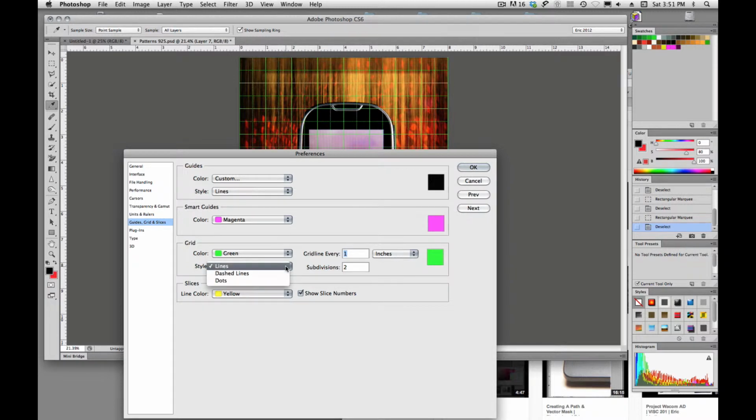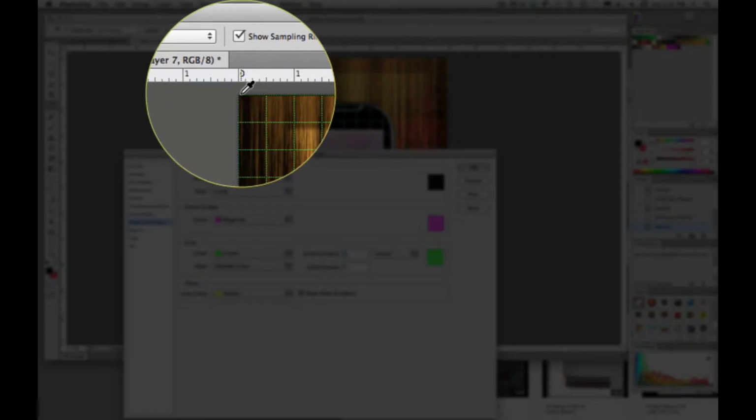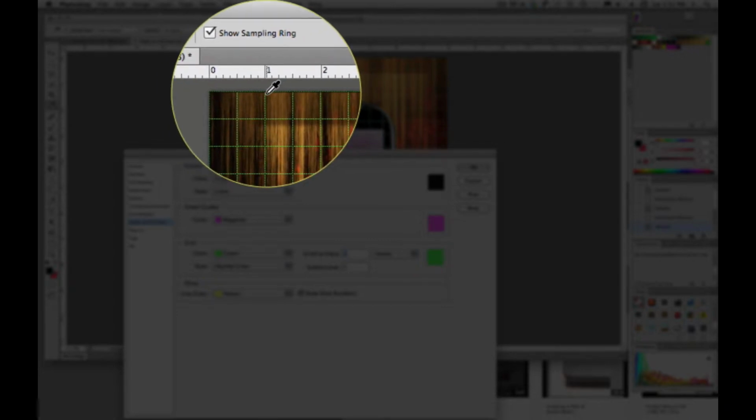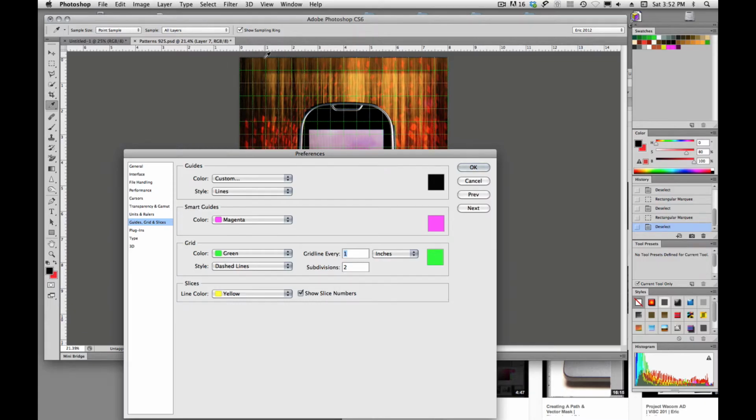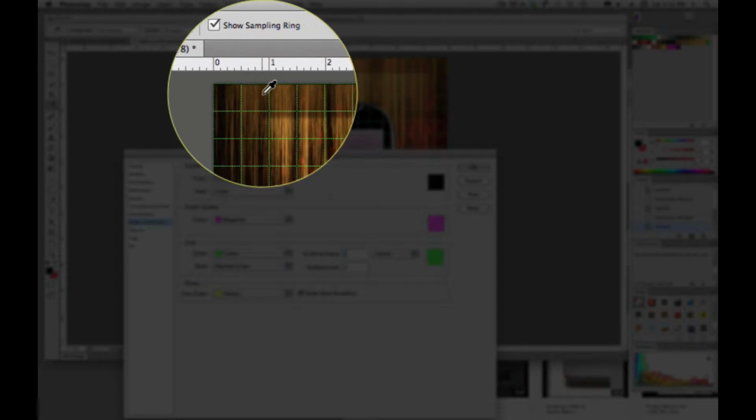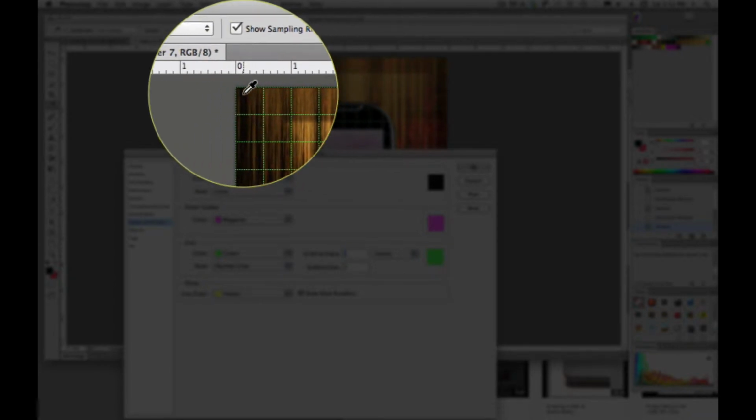We can choose to show dashed lines. We can choose to show dots. There's dashed lines. I'll leave it at dashed lines. And then we can put a grid line every 1 inch. We'll see up here we have a grid line every 1 inch. And then we have a subdivision of 2. So we have 2 subdivisions within that 1 inch.